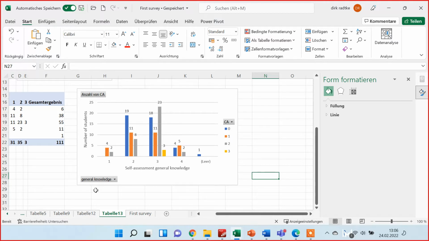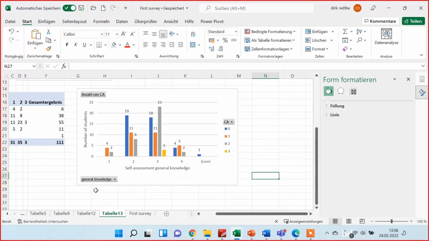So the explanation could, for example, be: of those who rated their general knowledge with 4, we have 4 persons who couldn't answer any questions correctly, and 5 who could only answer 1 question correctly. That would be a brief explanation for this diagram.